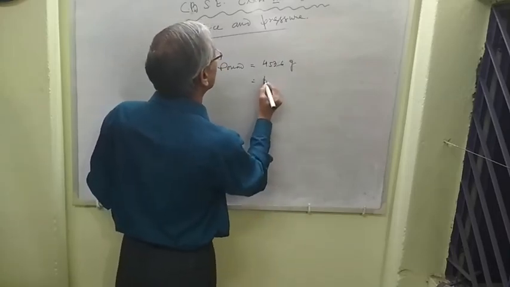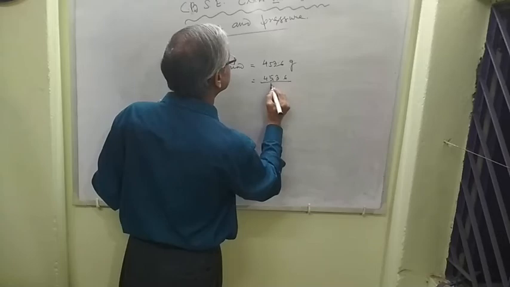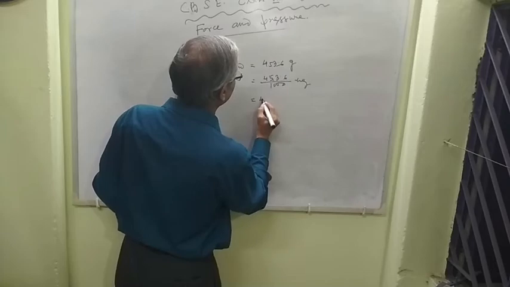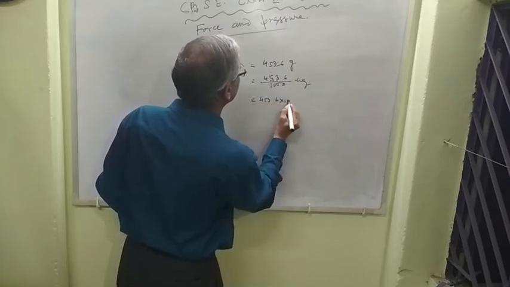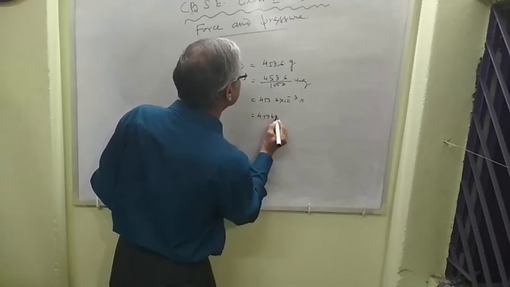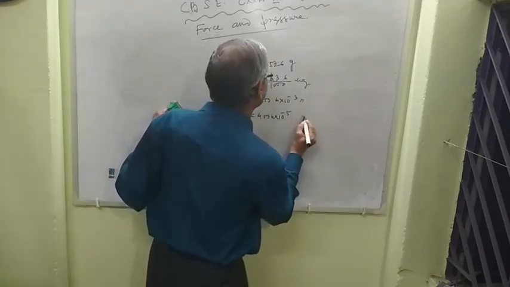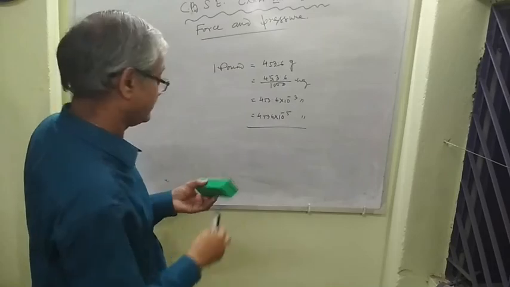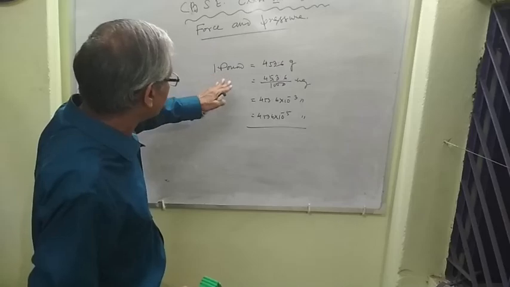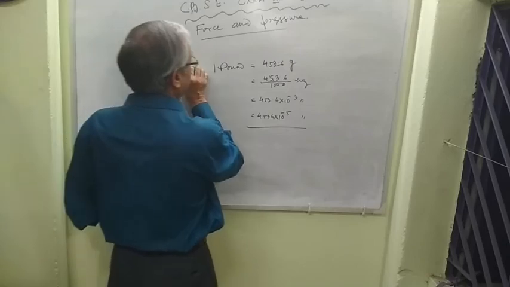Hence it will be 453.6 by 1000 kilogram, that is 453.6 into 10 to the power minus 3 kilogram, that is 4.536 into 10 to the power of minus 1 kilogram. It is written here only for your conception, and converting pound into gram or kilogram is essential for many problems, right?